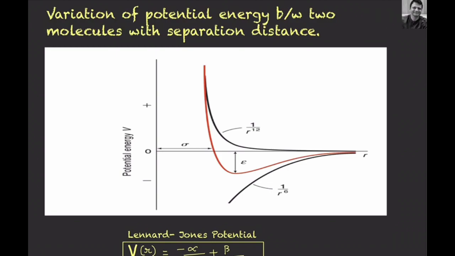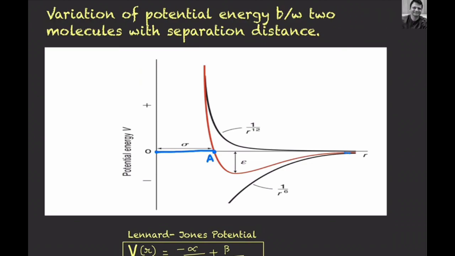Here from the origin to this point, point A, there is a distance. This distance is known as sigma. So sigma is the distance where the potential energy between the real gas molecules is equal to 0.